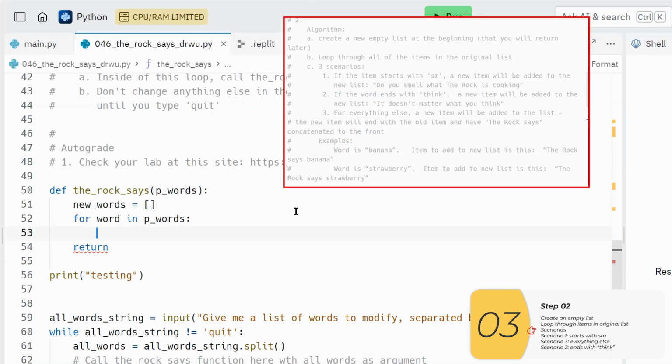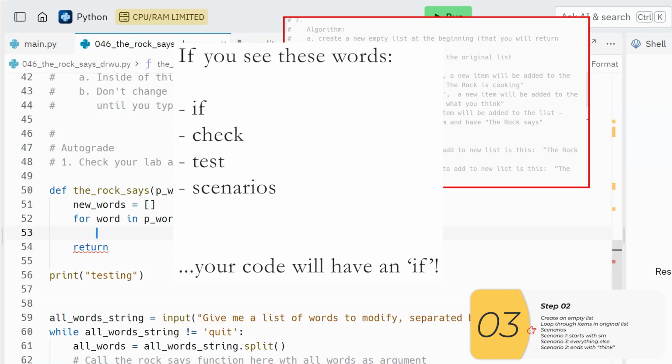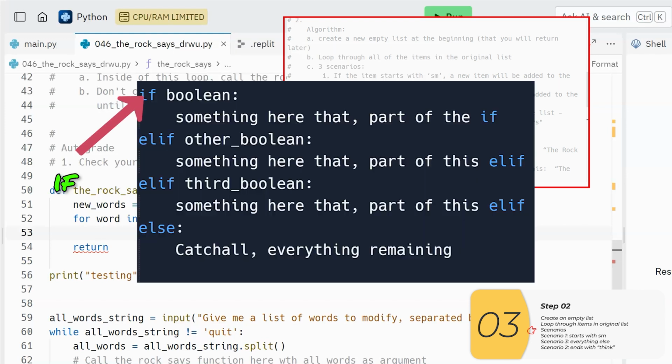Next up, step 3, three scenarios. So hopefully you'll remember by now, if I have the word test, check, scenarios, what you're going to want to have in your code is an if, and possibly elif and else.